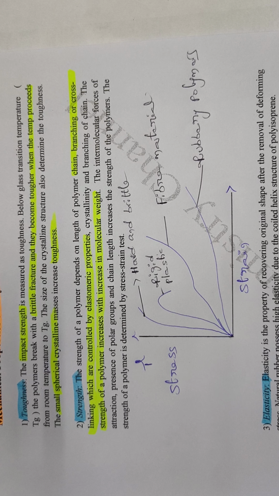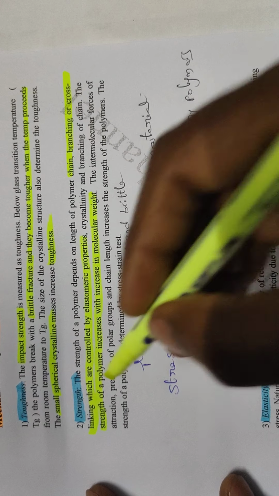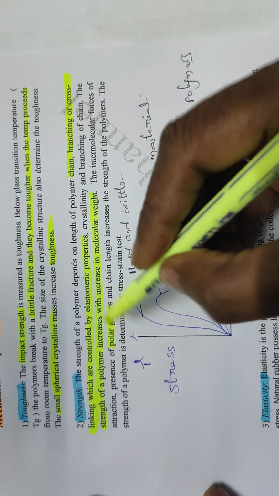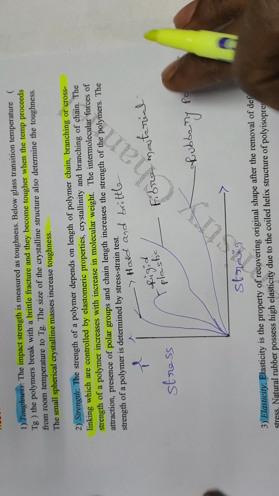The strength of the polymer increases with increase in molecular weight. As the molecular weight is less, the strength of the polymer is less. The intermolecular force of attraction, presence of polar groups and chain length all increase the strength of the polymer.